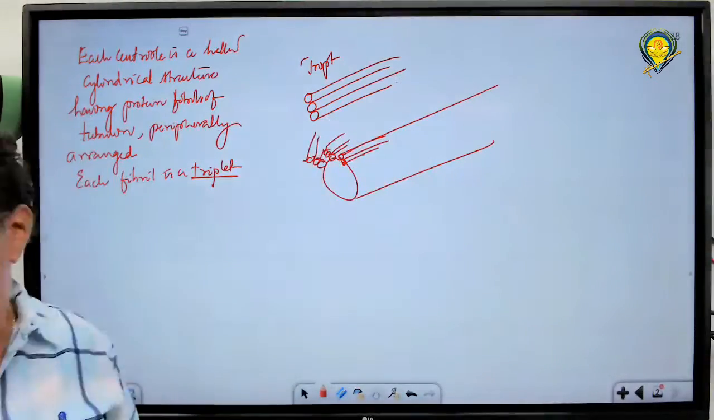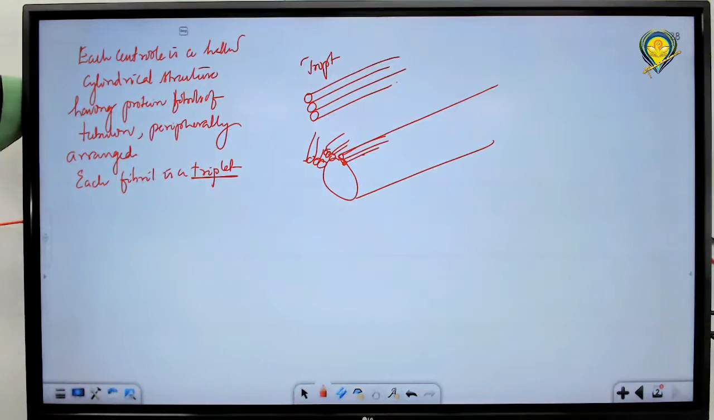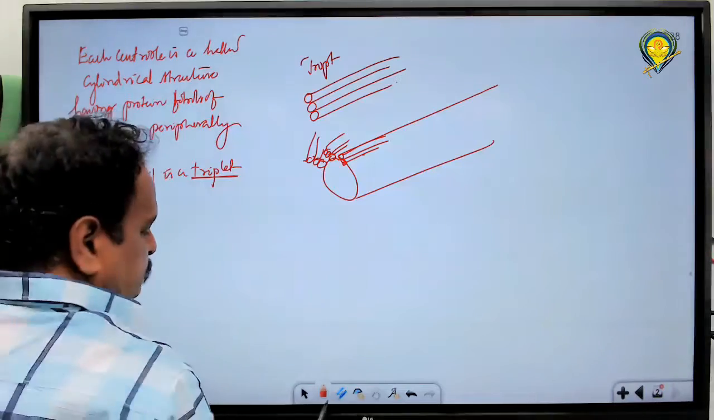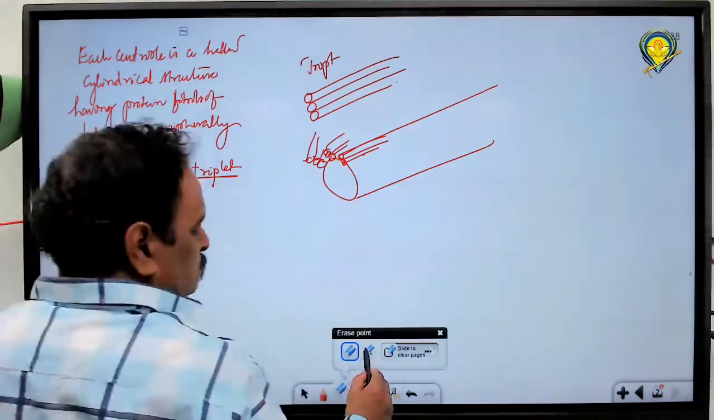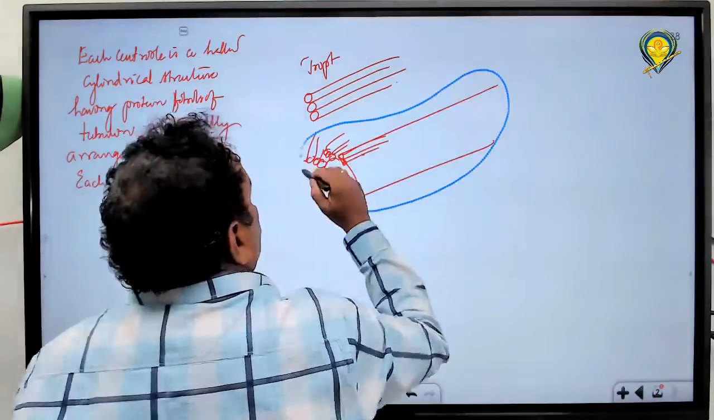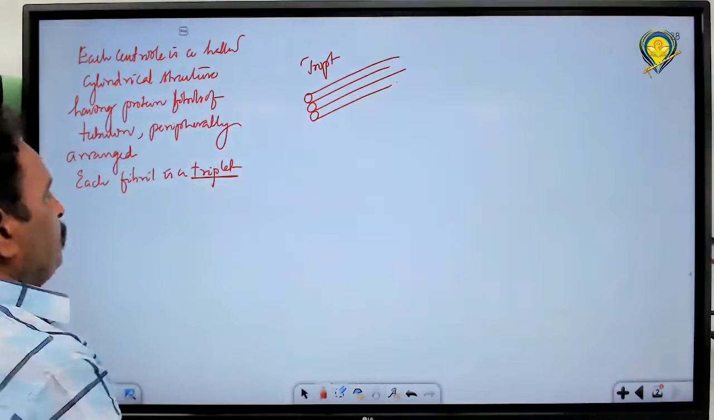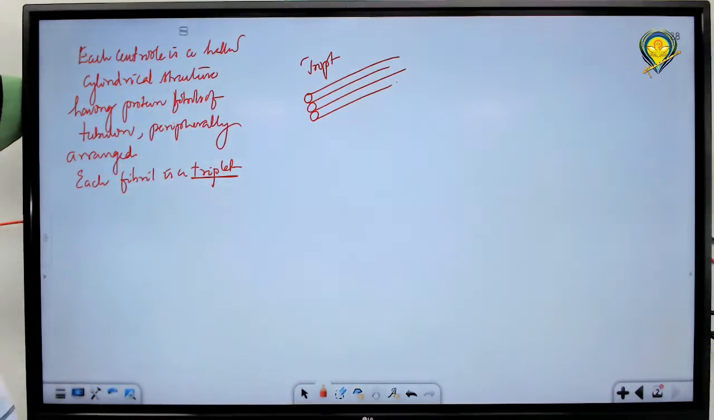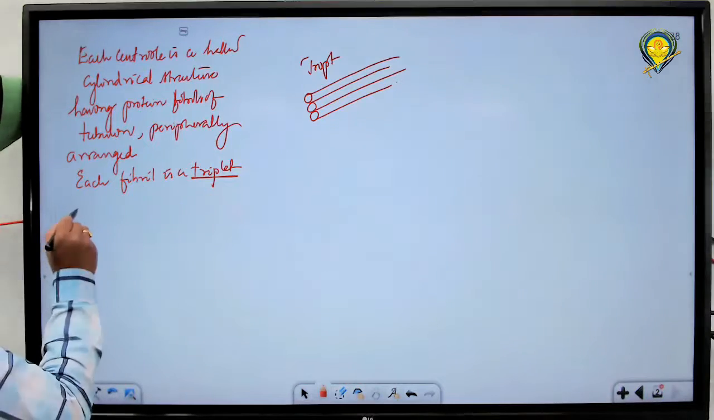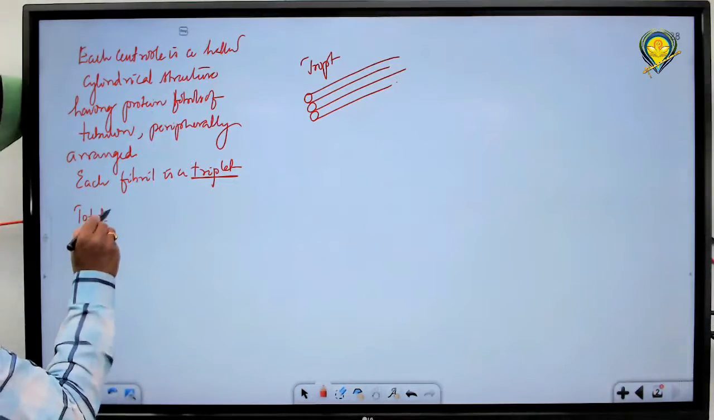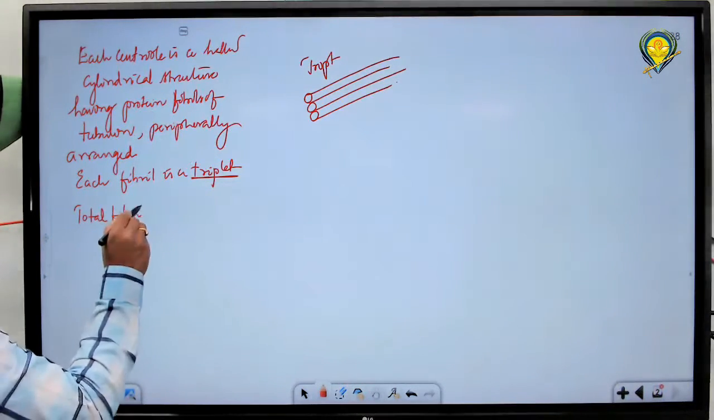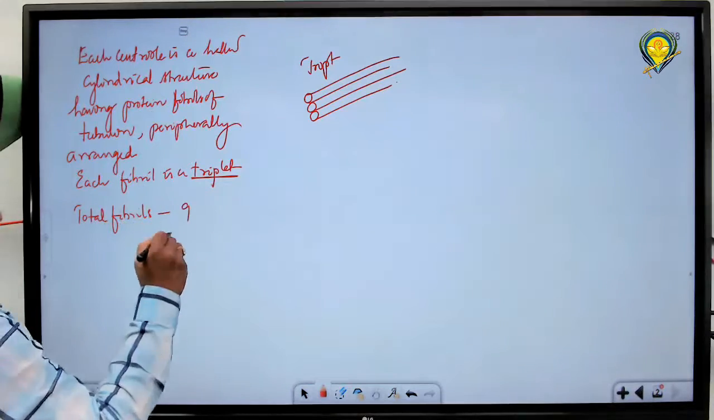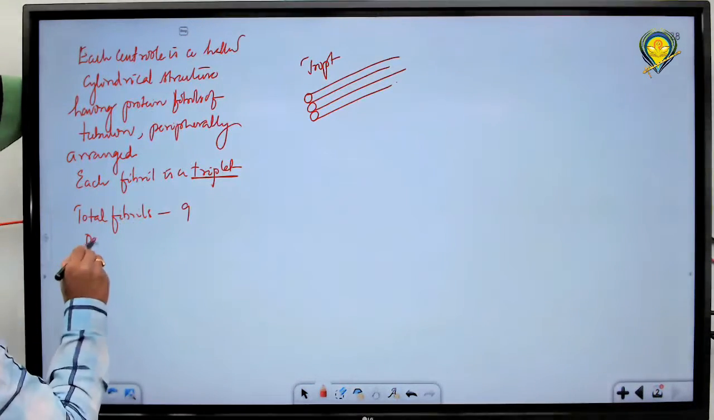So such 9 fibrils are arranged to form a structure called a centriole. Then centriole. Each fibril is a triplet. How many fibrils are there? Total fibrils are 9, arranged peripherally.